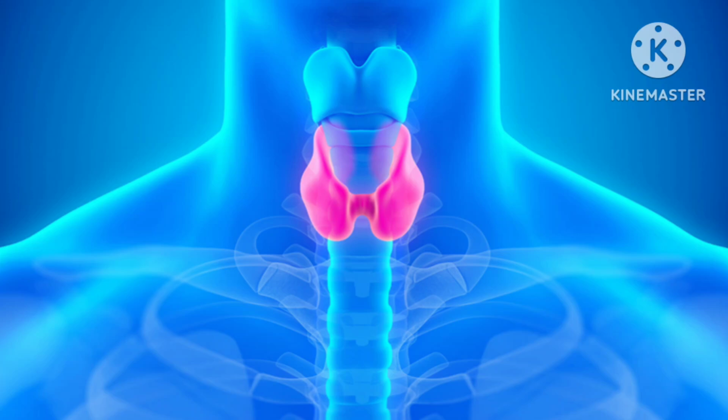But if HbA1c is more than 48 but less than 58, you add one drug, that is metformin. But if the patient presents again and this time the HbA1c is more than 58, you add a second hypoglycemic drug.